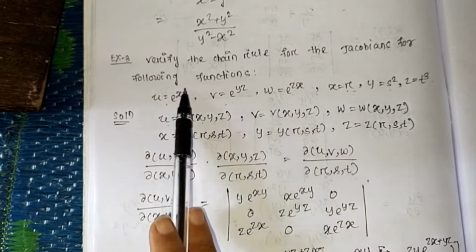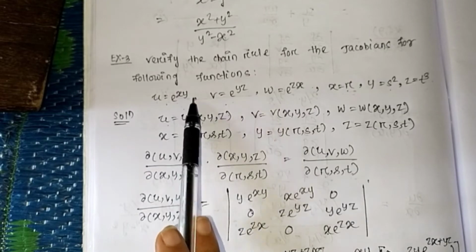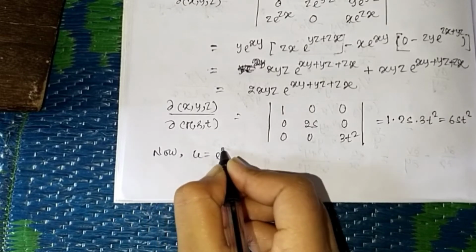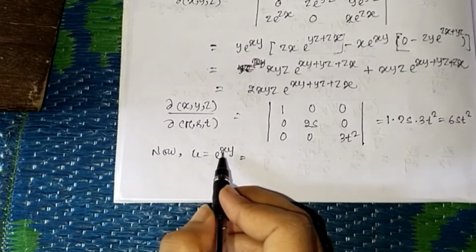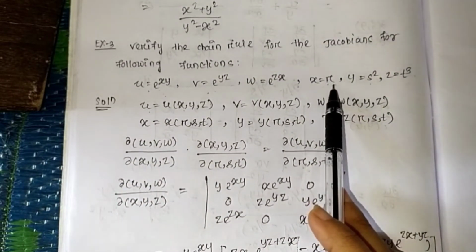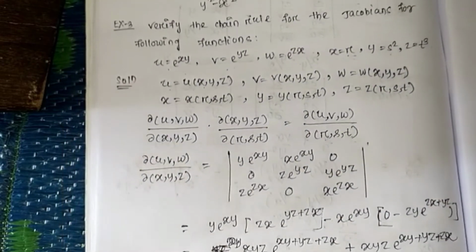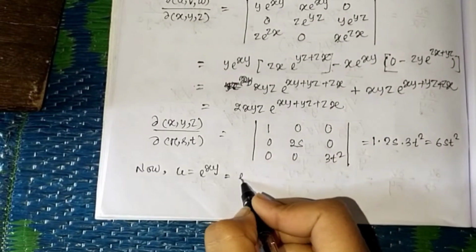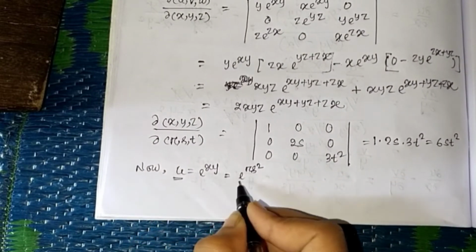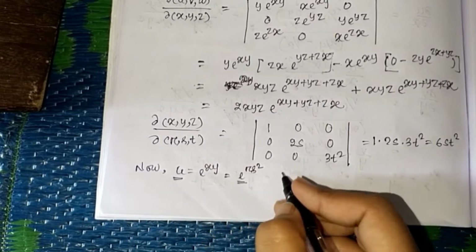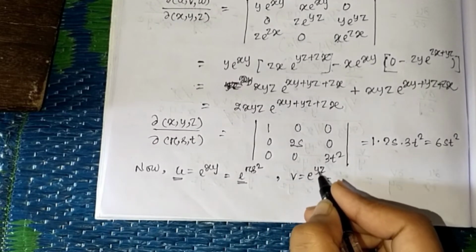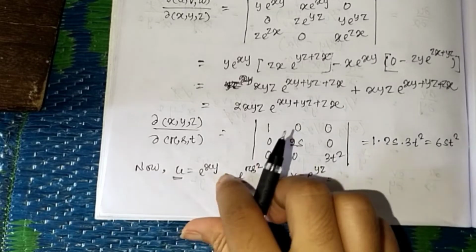So first take u equal to e to the power xy, where x value is r and y value is s square. So we put e to the power r into s square, so our u is a function of r, s, t. Then next, v is e to the power yz, and our y is s square and z is t cube.